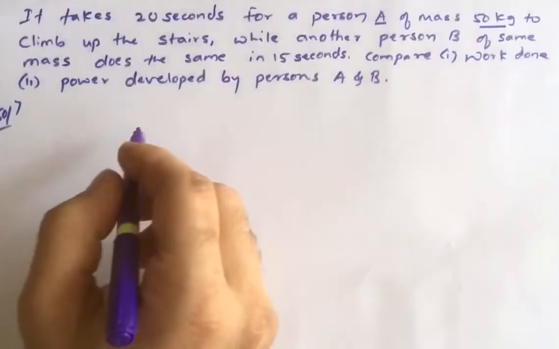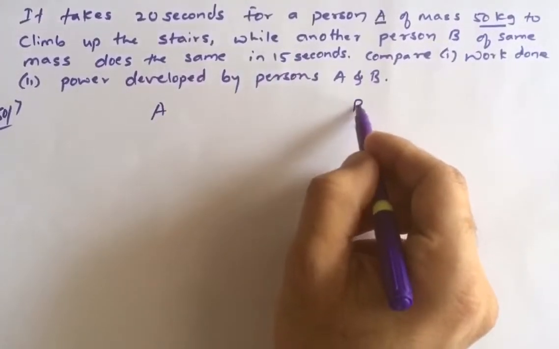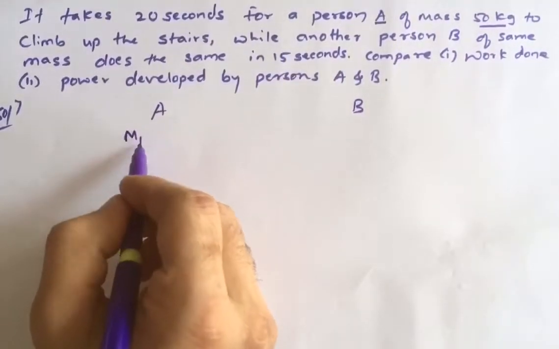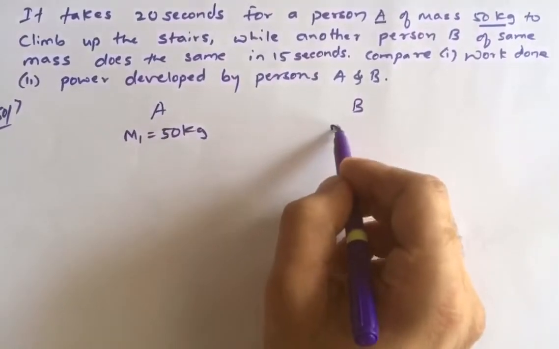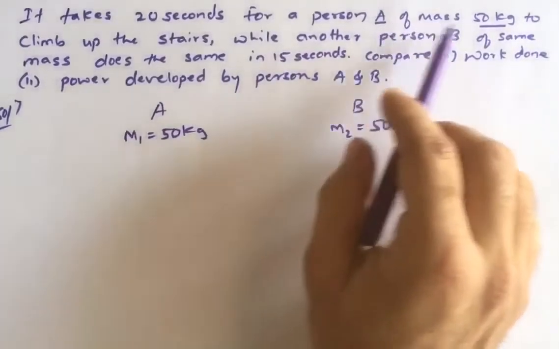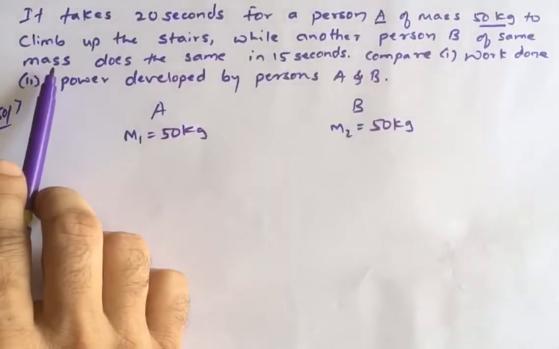So there are two persons, A and B. What is given here? Mass M1 is equal to 50 kg. Mass M2 is also 50 kg, because person A of mass 50 kg climbs up the stairs while another person B has the same mass.